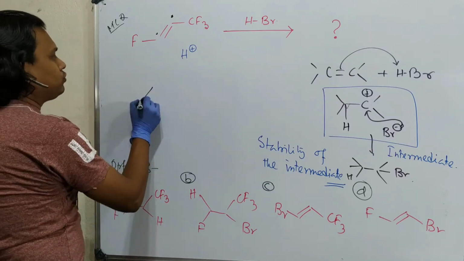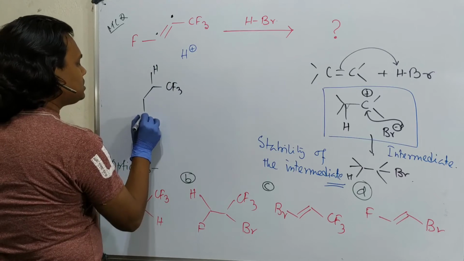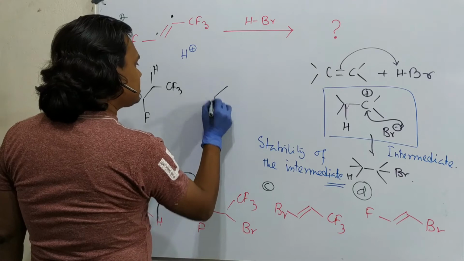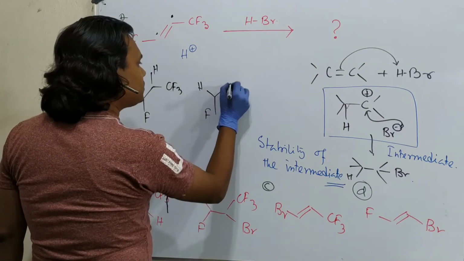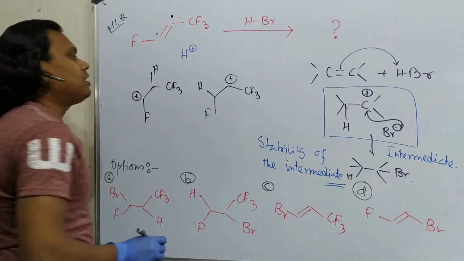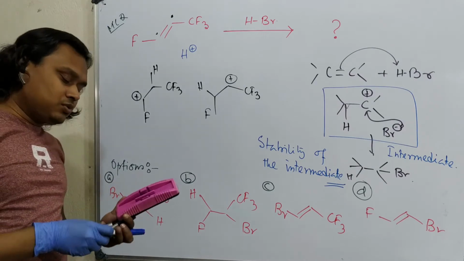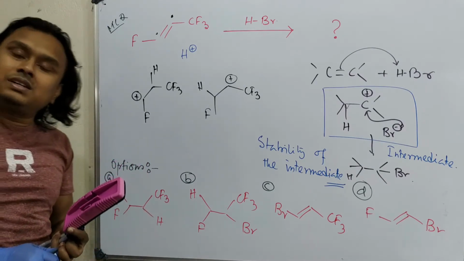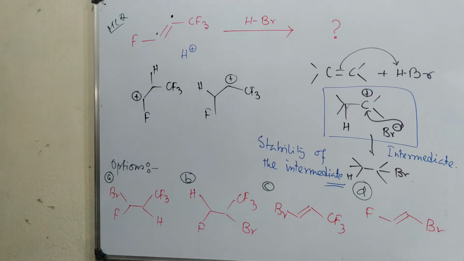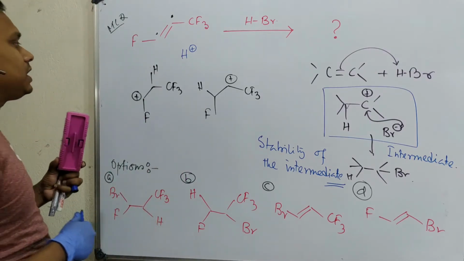Hypothetically, let's draw two forms. CF3, hydrogen here, fluoro, positive charge here, versus hydrogen on F and CF3 having the positive charge. Now, which carbocation is relatively more stable? We know that a carbocation can be stabilized by plus I effect or hyperconjugation. And by the way, students, I have already discussed the stability of carbocations in a few lectures, so please visit them if you have any difficulty understanding.